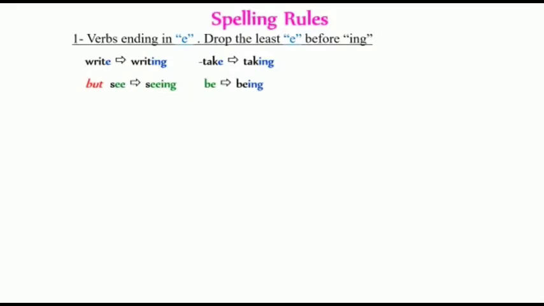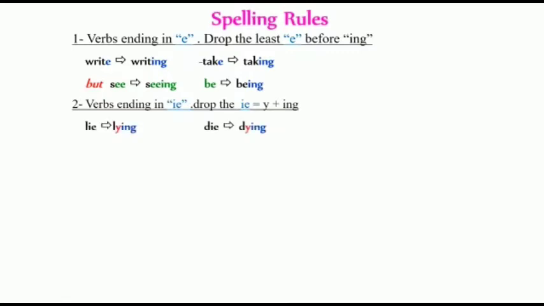But see changes to seeing, and be changes to being. We keep the last e here because it's not silent. Rule number 2. Verbs ending in ie, drop the ie, add a y, then ing. For example, the verb lie becomes lying. So we get rid of the ie, then we add ing. Die, dying. So we drop the ie, then we add an ing.